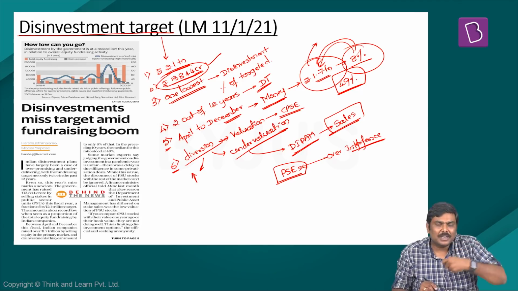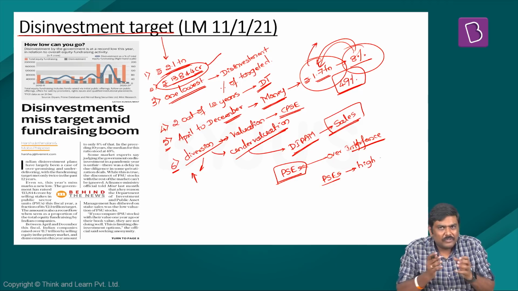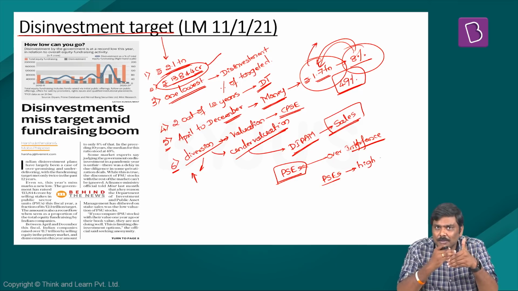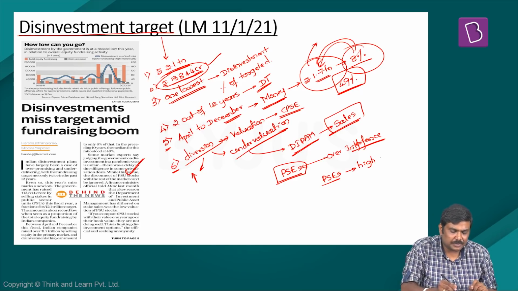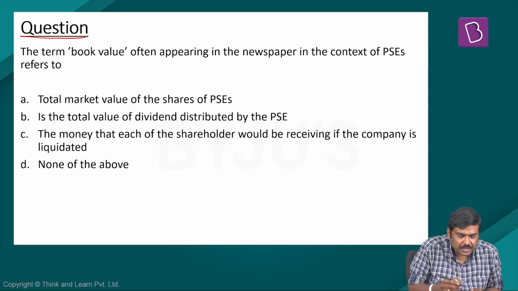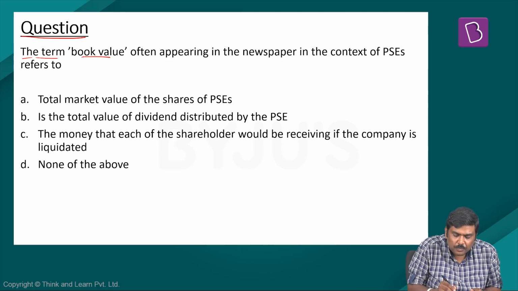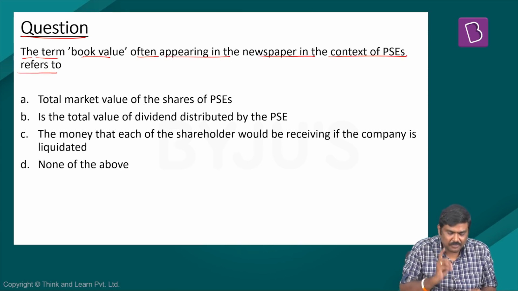And even if these particular PSEs are sold at high discounts in the market, there could be very few buyers because they are concerned about the sustainability of these particular businesses. So these are certain very important points given with respect to disinvestment target in this particular article. Based on this discussion, I have given a question here. The term book value, often appearing in the newspaper in the context of public sector enterprises, refers to.